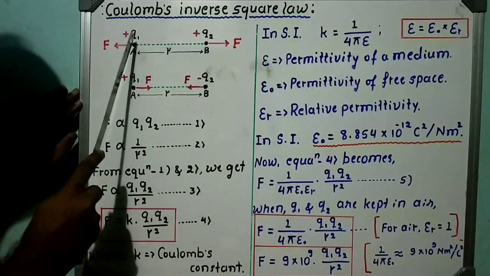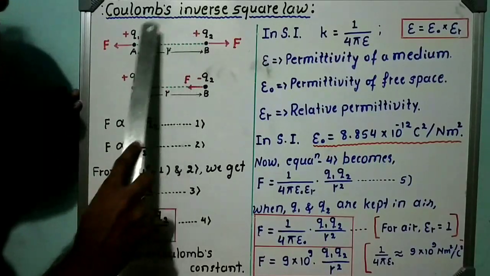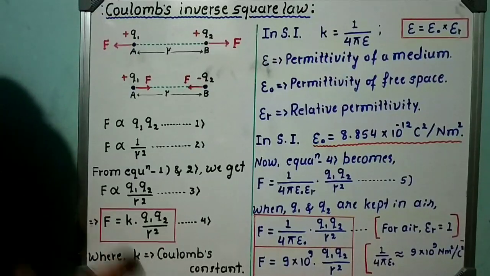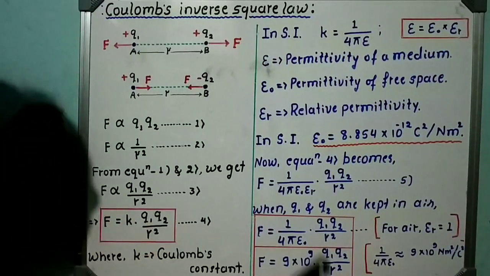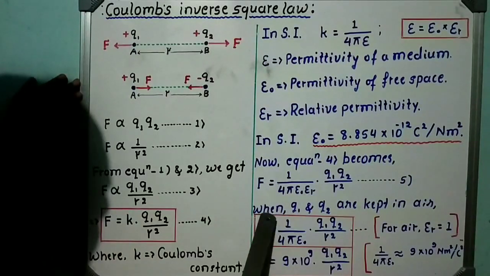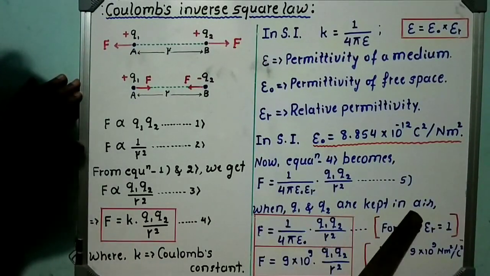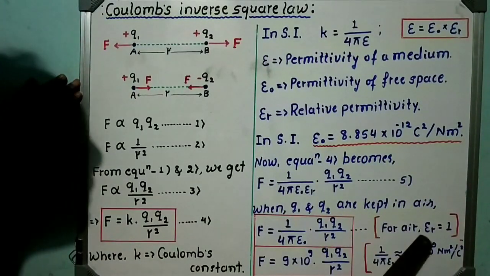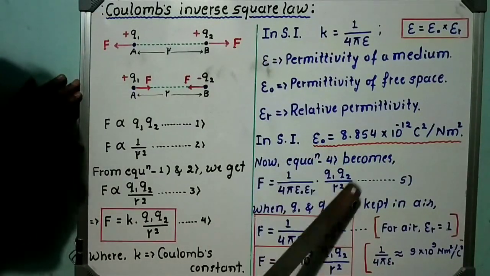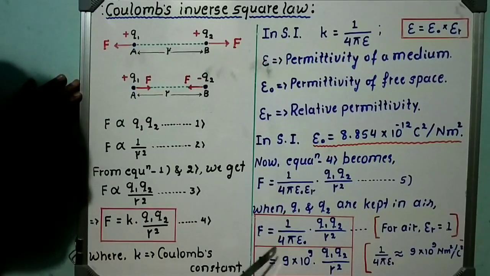If between Q1 and Q2 air medium is there, air is a kind of medium. For this medium, there is some constant value. That value is called relative permittivity. When Q1 and Q2 are kept in air medium, the relative permittivity for air is 1. That's why equation 5 becomes F is equal to 1 divided by 4 pi epsilon naught.